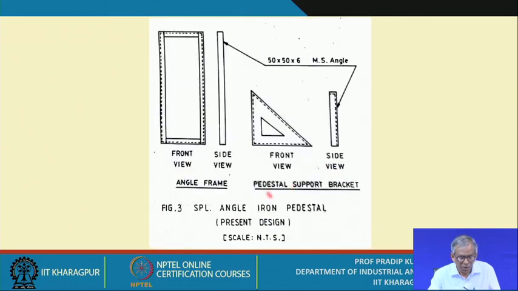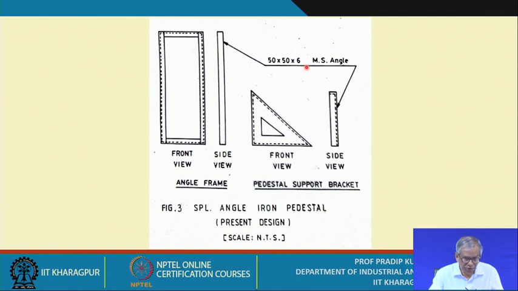Okay. And then this is the special angle iron pedestal. When you refer to the present design, first get the details. This is the front view, this is the side view, this is the angle frame, and for the pedestal support bracket you have this front view and this side view, and this is the mild steel angle, 50 by 50 into 6.